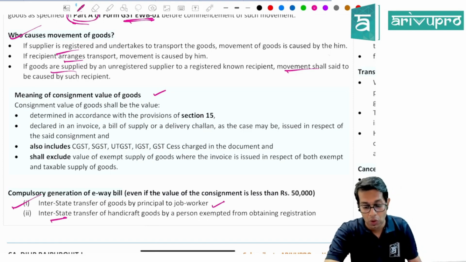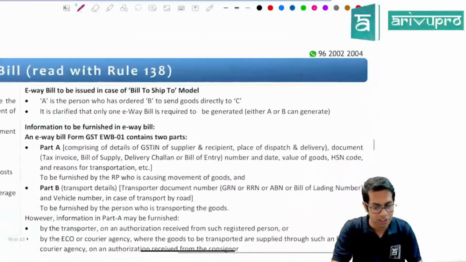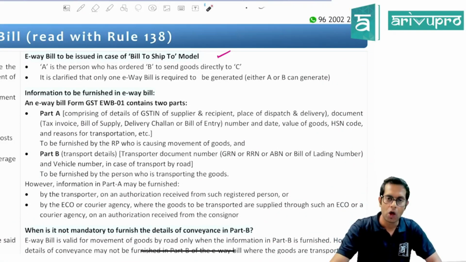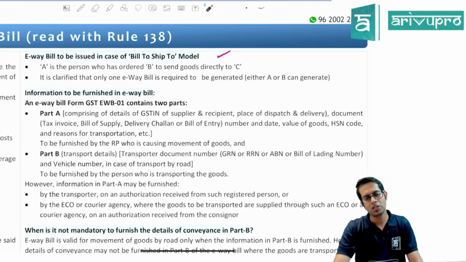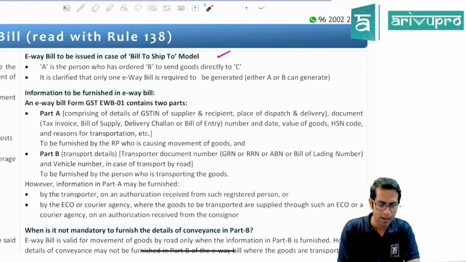Which goods, sir? Notified handicrafted goods by persons who are exempted from taking registration under GST. Now, whenever there is a bill to ship to case happening, how many e-way bills are required to be generated, sir? In case of bill to ship to cases, only one e-way bill is required to be generated. Either of the suppliers can generate the e-way bill.